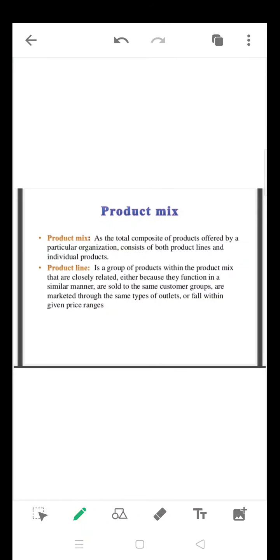Good morning, dear students. Today the topic to discuss is product mix. Okay, so what is a product? You understood the types of products, the associates of the product, the features of the product, new product development, product management, everything. So now we discuss something about product mix. So what exactly is the product mix?